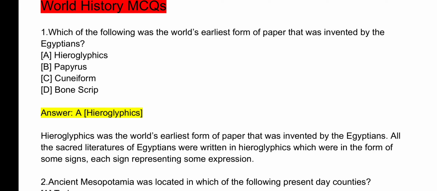All the sacred literatures of Egyptians were written in hieroglyphics, which were in the form of some signs, each sign representing some expression. Question number 2.